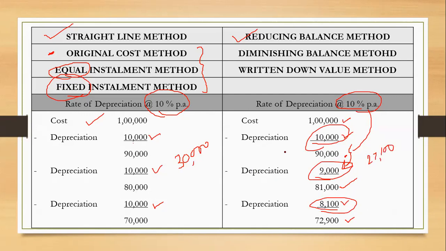27,100. Very good. 27,100. Now just see the change. Under straight line method, the amount of depreciation charged is more, 30,000. Whereas under reducing balance method, the amount of depreciation charged is less. So if I just keep on changing the method, it will be affecting the profitability.